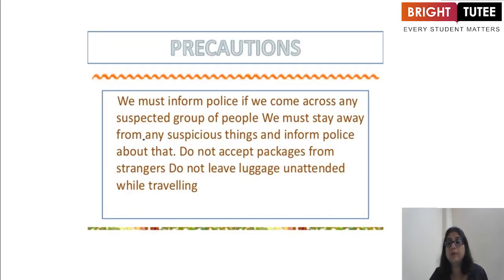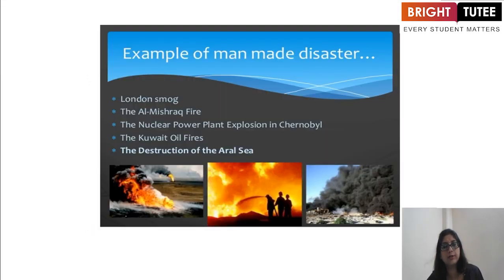We must inform the police if we come across any suspected group of people. We must stay away from any suspicious things and inform the police about that. Do not accept packages from strangers, and do not leave luggage unattended while traveling. So informing the police, staying away from suspicious things, not accepting packages from strangers, and not leaving luggage unattended while traveling are the precautions.